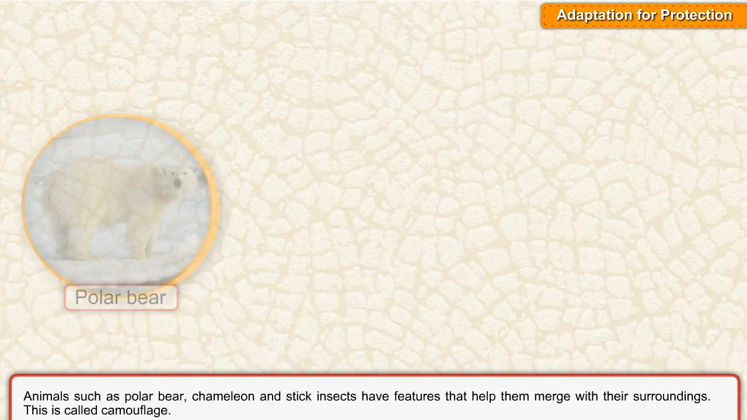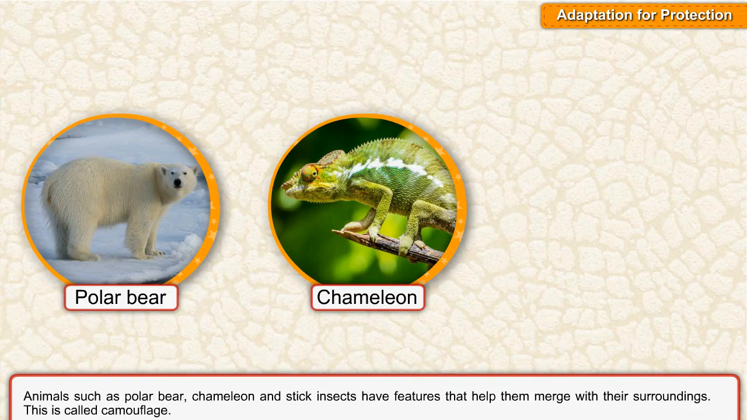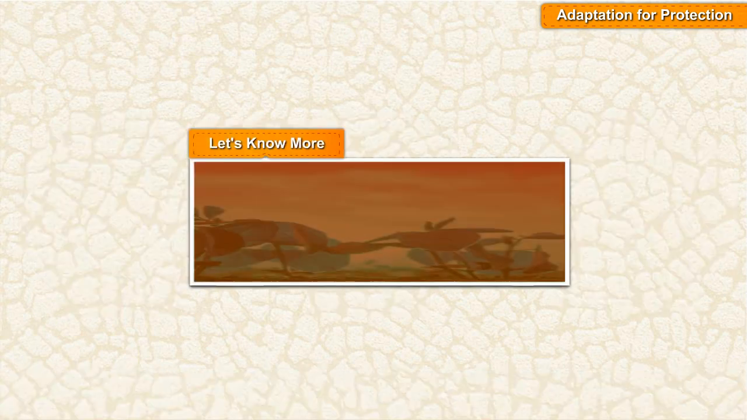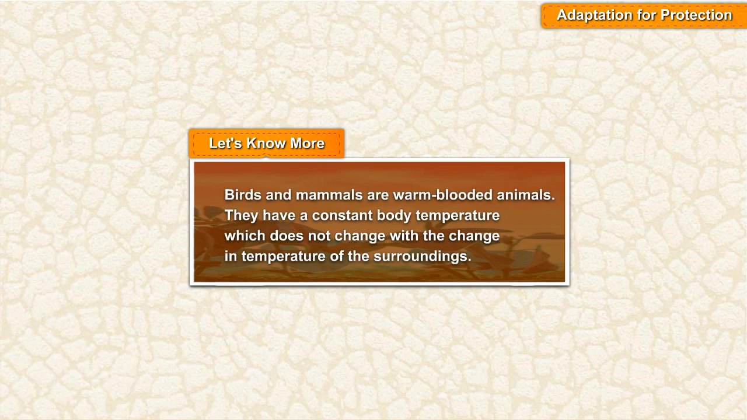Animals such as polar bear, chameleon, and stick insects have features that help them merge with their surroundings. This is called camouflage. Let's know more. Birds and mammals are warm-blooded animals. They have a constant body temperature which does not change with the change in temperature of the surroundings.